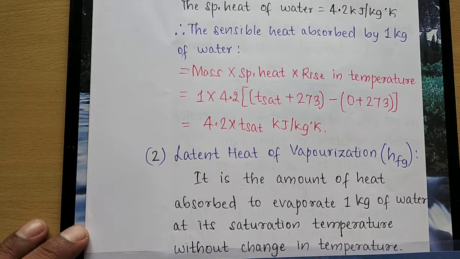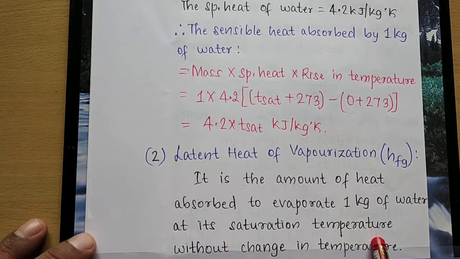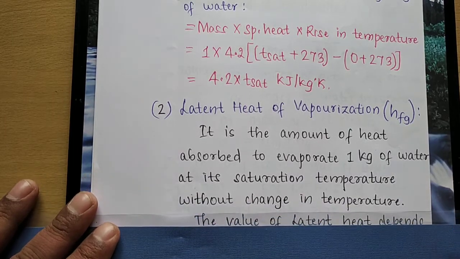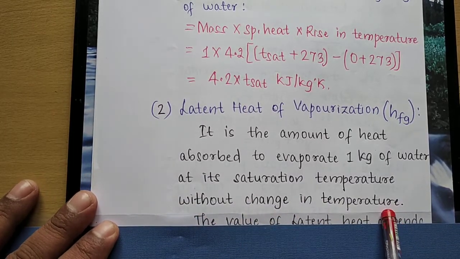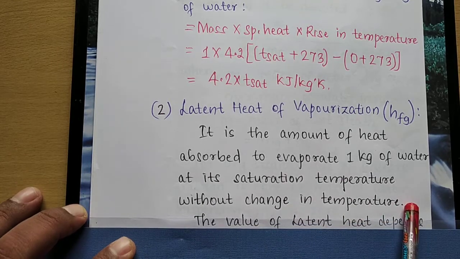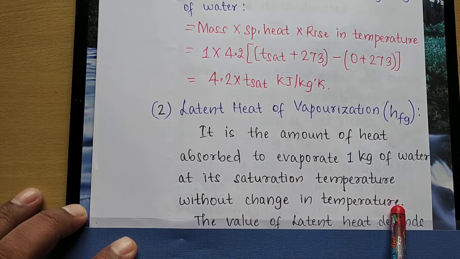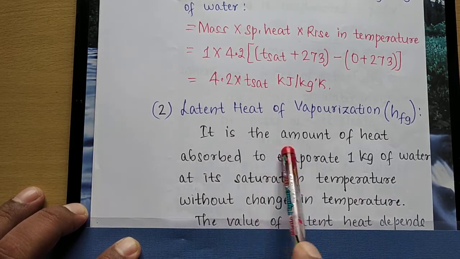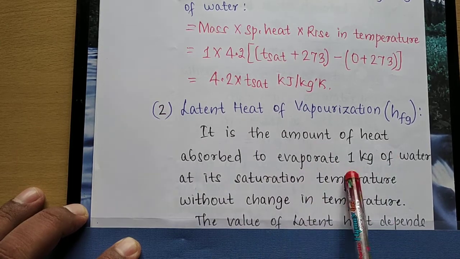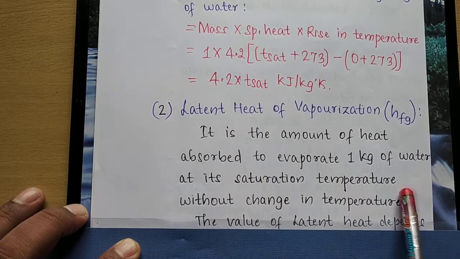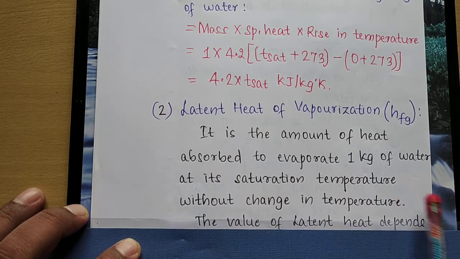The heat I add for this is known as latent heat, and it is added without change in temperature. There is only a change in phase, from liquid state to gaseous state. It is the amount of heat absorbed to evaporate 1 kg of liquid water at saturation temperature for a given pressure.